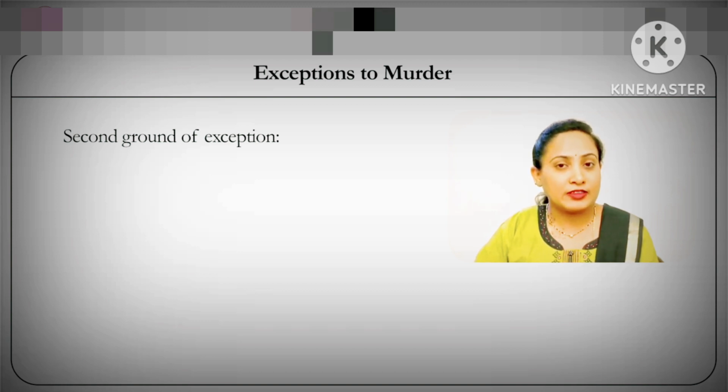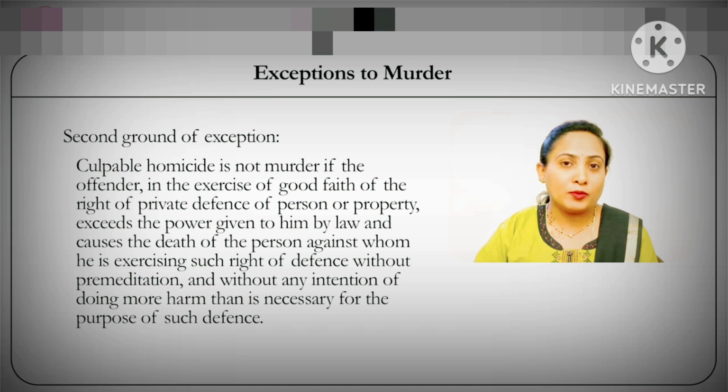Now, the second ground of exception says that culpable homicide is not murder if the offender, in the exercise of his good faith of the right of private defense of person or property, exceeds the power given to him by law and causes the death of the person against whom he is exercising such right of defense without premeditation and without any intention of doing more harm than is necessary for the purpose of such defense.